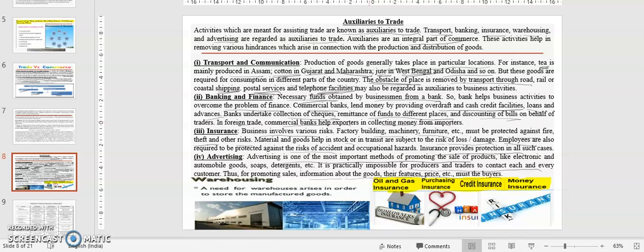You can see here I have given some pictures. Warehousing is also an auxiliary to trade. A need for warehouses arises in order to store the manufactured goods. Whatever goods have been produced, the tea leaves or the final curtain, need to be stored somewhere. Then day by day they will be transferred from one place to another. So this type of warehousing should be there.